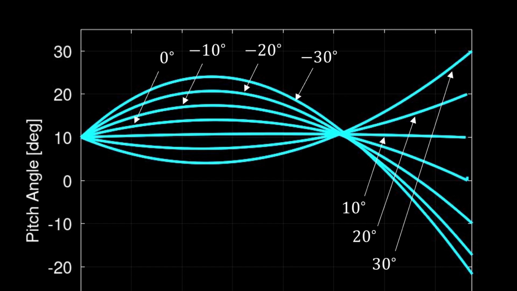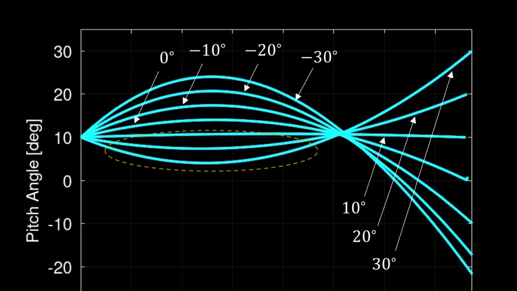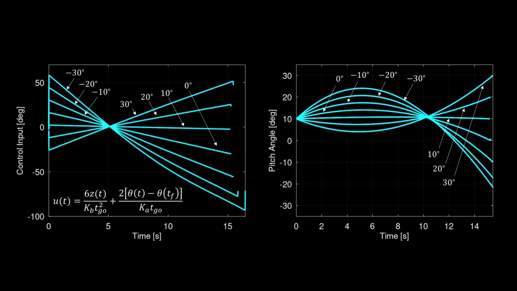For terminal attitude of 0 and attitude becoming more negative, we observe an increasing initial positive pitch right maneuver, followed by its negative pitch left maneuver. And for positive terminal attitude, we observe the opposite, an initial pitch left maneuver, followed by a pitch right maneuver to turn into the target.